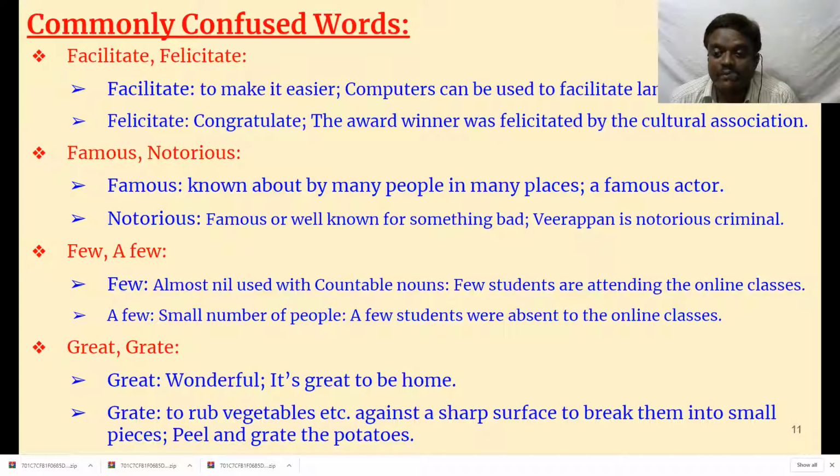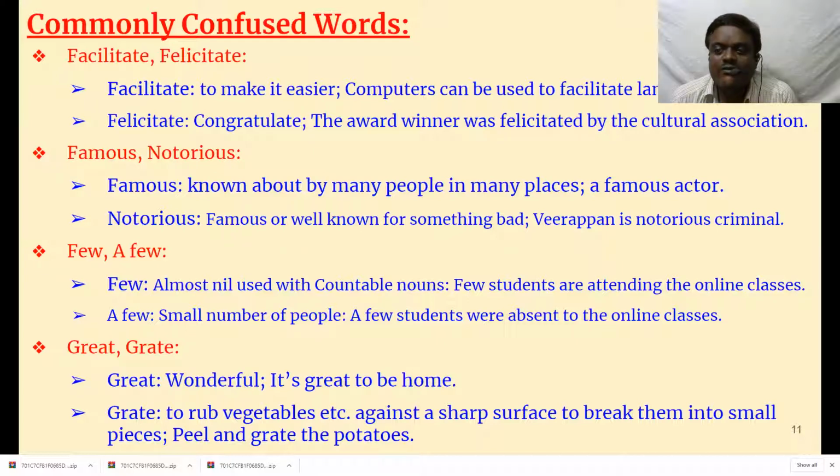Of course we do that too, but we do something more than that. We respect people who achieve. So we have used the same word, felicitate.